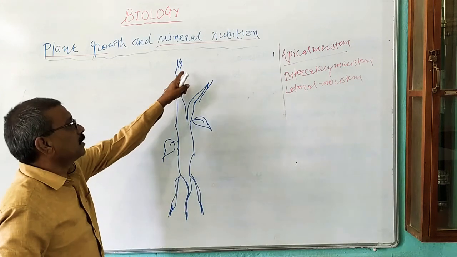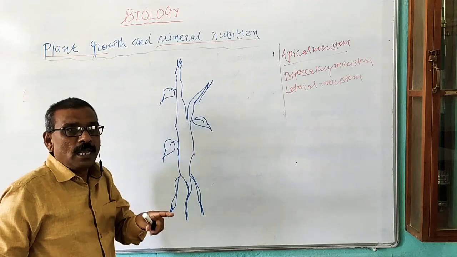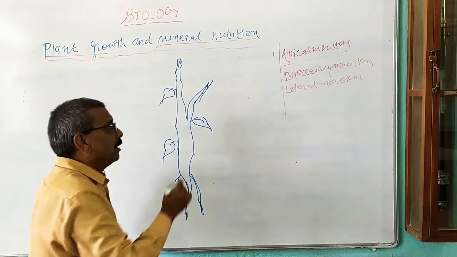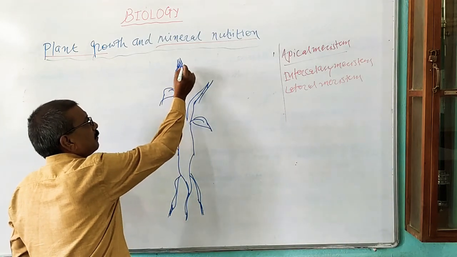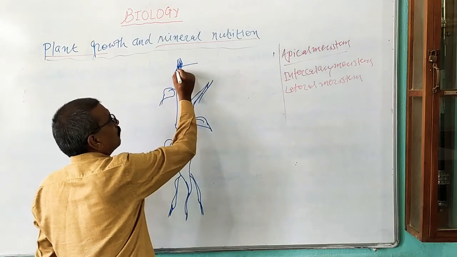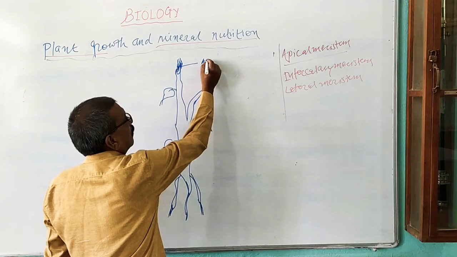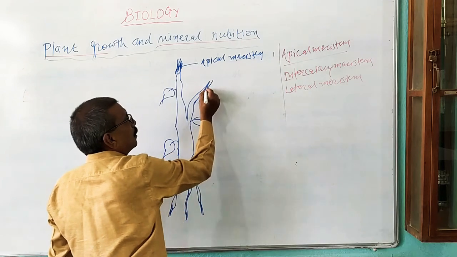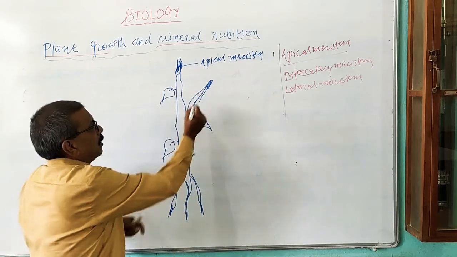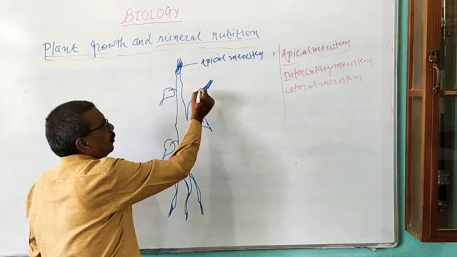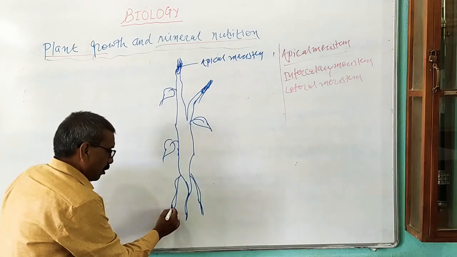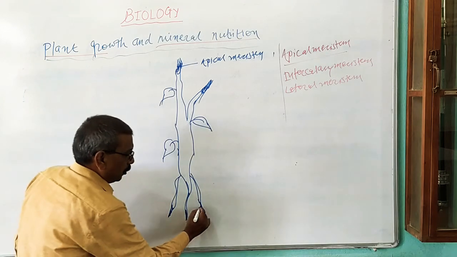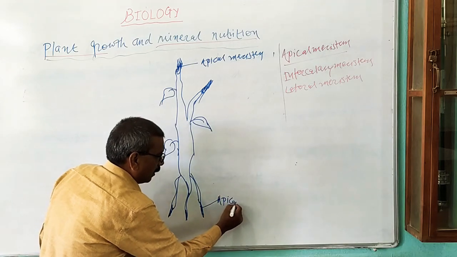Now the meristem or meristematic tissue which lies at the apices of the plant part, that is at the apical parts of the plant, is known as apical meristem. This one is the apex of the stem. Here a tissue is present, and that tissue is known as apical meristem. This one is also the apex of the branch. Here also there is a tissue, and that tissue is known as apical meristem. Also at the apex of the growing tips of the root, there is the presence of tissue, and that tissue is also known as apical meristem.